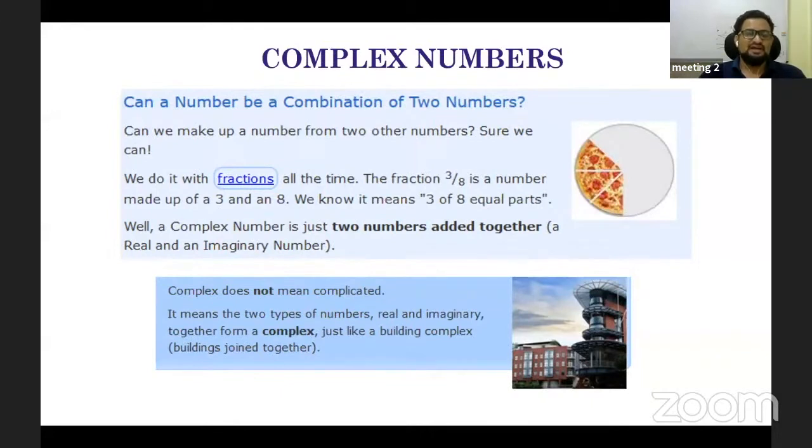So I have to get one number, one entity, by combining 2 entities. It is the same thing. You can say that a complex number is made up of 2 numbers, and I am combining the 2 numbers to make a single number.